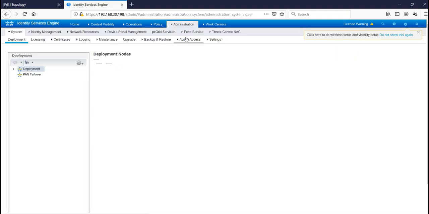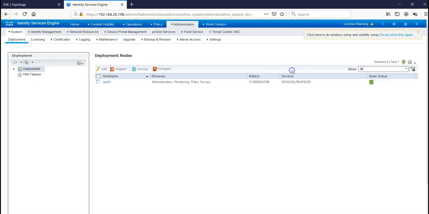Deployment. So this is the ISE deployment. We are running in standalone mode, so it's running the three personas: administration, monitoring, and policy service node. You can see the node status is connected, so everything is fine. So now we can start our configuration.